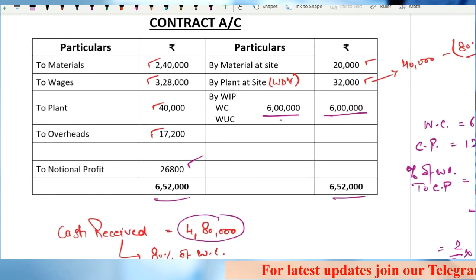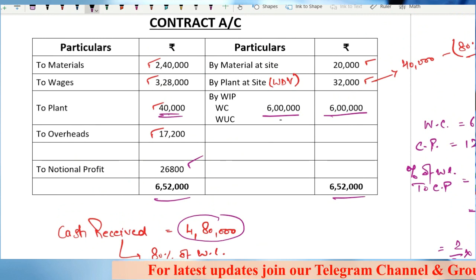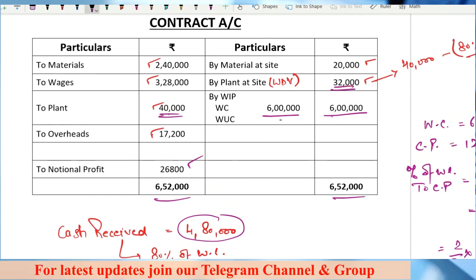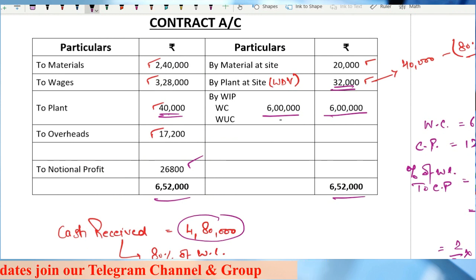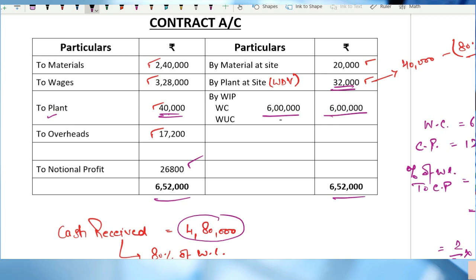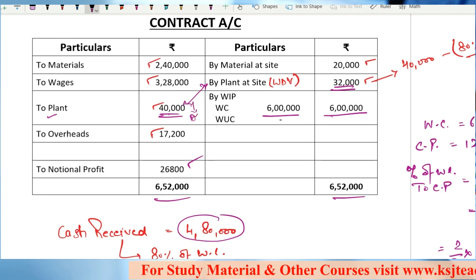Now, another point here, sir: plant 40,000 and plant at site 32,000. The alternative way of presenting it: what we have done is we have taken the original value of plant, that is 40,000, and we have written the WDV 32,000. That means from these 2 points we have booked the depreciation.